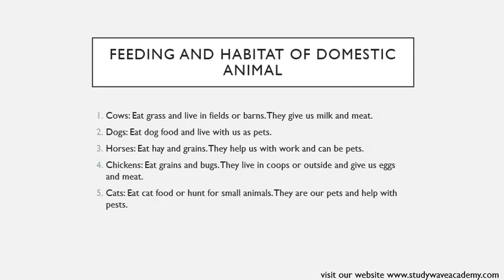They provide eggs and meat. Cats eat cat food or hunt for small animals. They are our pets and help with pests. Cats are carnivorous. They primarily eat cat food or hunt for small animals. They are kept as pets and help control pests. Okay? So different domestic animals eat different things and live differently. Okay?